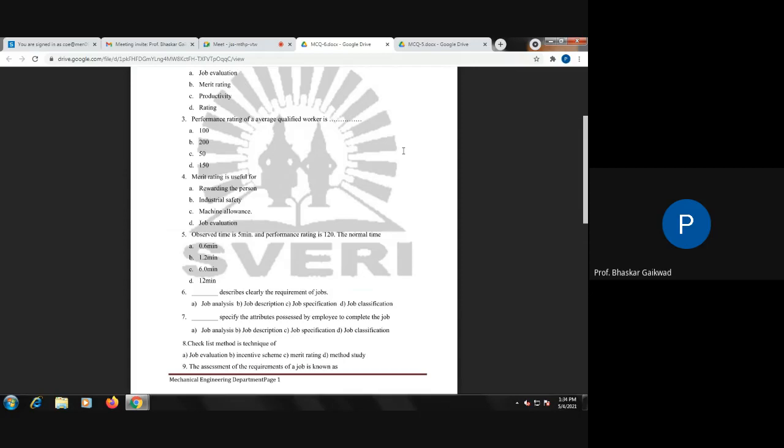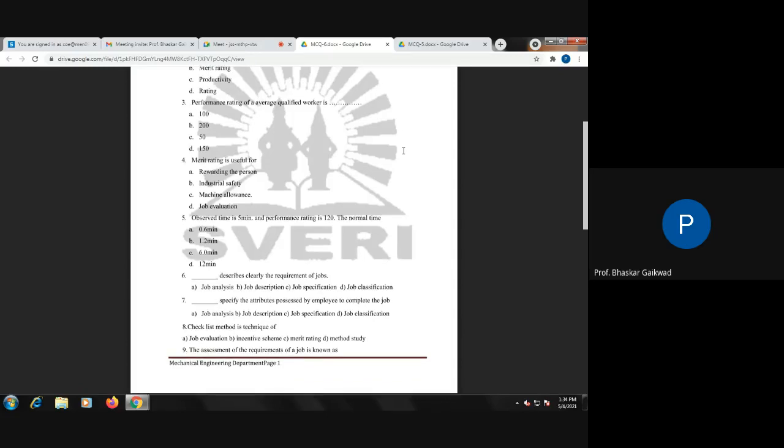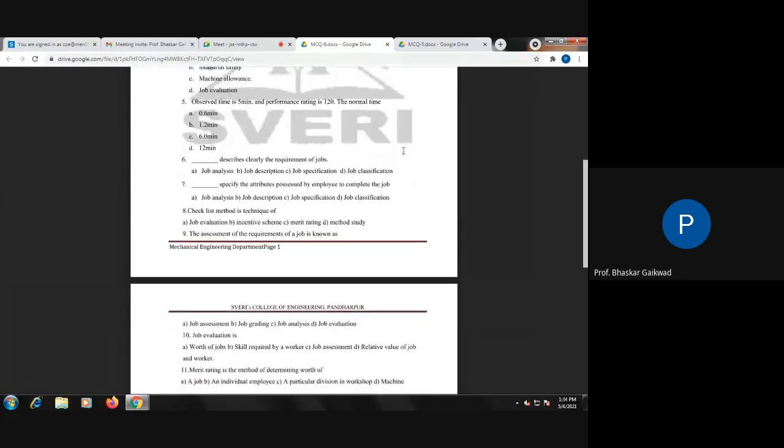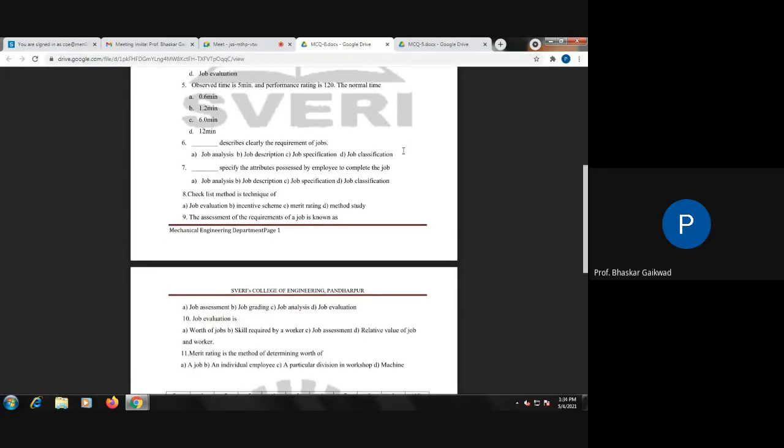Checklist method is a technique of merit rating, and assessment of the required job is known as job evaluation, or worth of job. Job evaluation is the worth of a job.